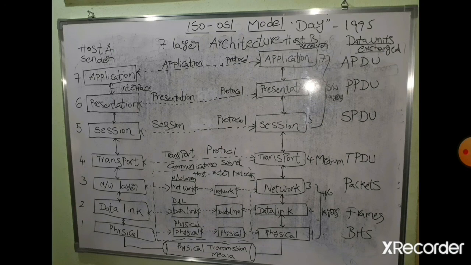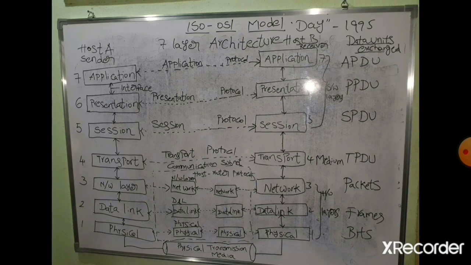If I send an email, the system will understand only binary language. So from the application layer to the physical layer, the entire process transforms my email into binary format, that is zeros and ones. Those zeros and ones can be transmitted through physical transmission media and reach the receiver's physical layer.